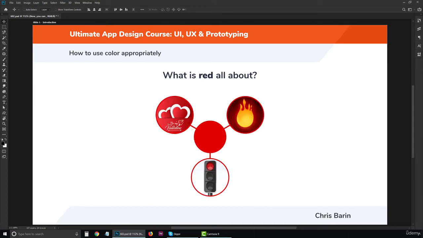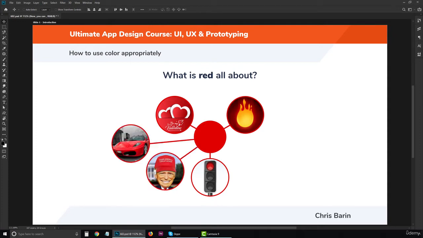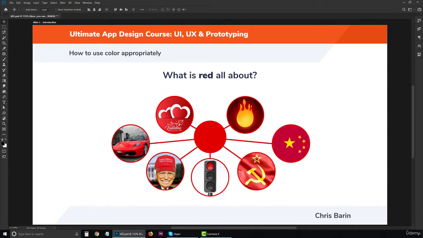You might say it's the colour of love or passion, it's the symbol of energy and heat, but in the same sense it represents stop if you're a driver. I'm a car guy, so I immediately think of Ferrari red. If you watch enough political news, you might associate red with the Republican Party. On the same token, you might think of communist China or Russia. Hell, you can even tie red with that infamous blood gang, Coca-Cola, or Christmas. The point is, context matters when you're talking about colour.